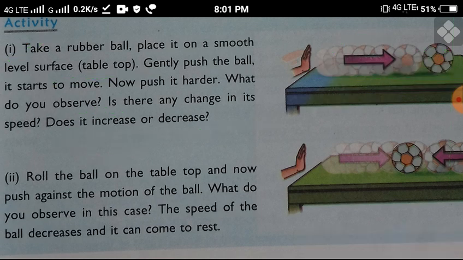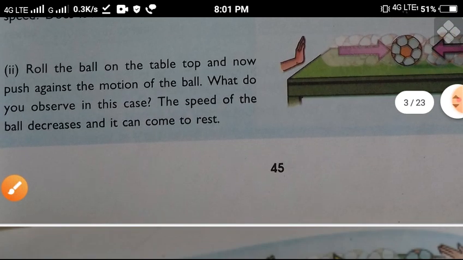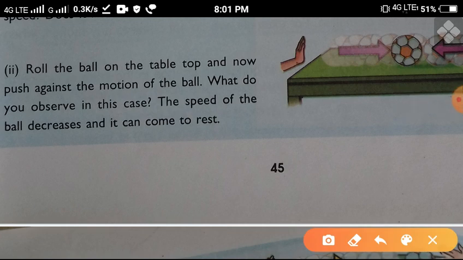In the second case, see here, roll the ball on the table top and push against the motion of the ball. Suppose this ball is moving in that direction, and we exert a force. So what do you observe in this case? The speed of the ball decreases and it can come to rest.